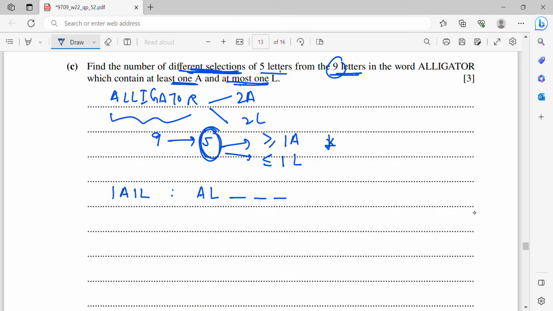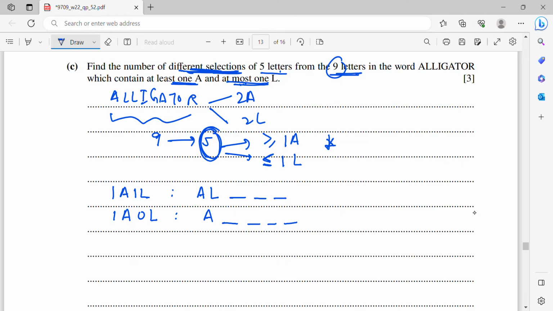Okay, so then the next one is going to be to consider 2 A's, or I will consider 1 A. Let me complete the L first. 1 A. Just now I considered 1 L, so you can consider less than 1 L, meaning 0 L. So when 0 L, I have 1 A and then the rest of the 4 letters.